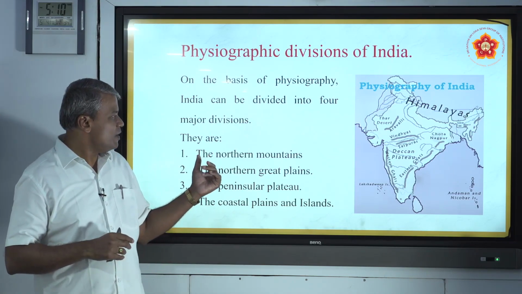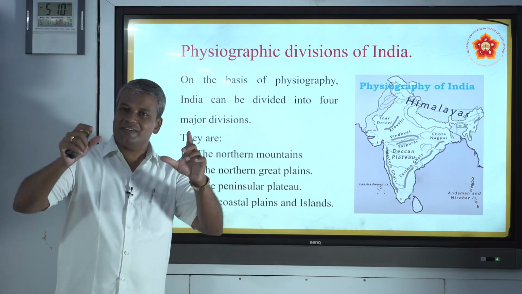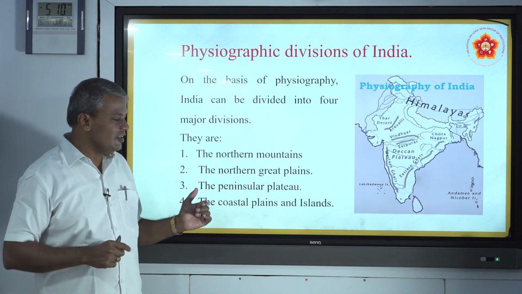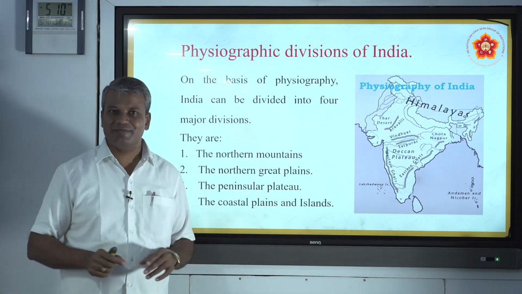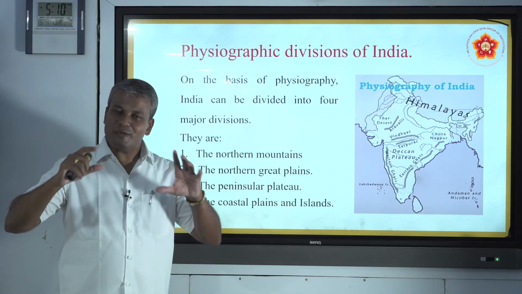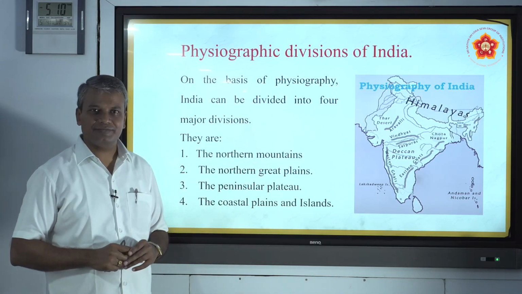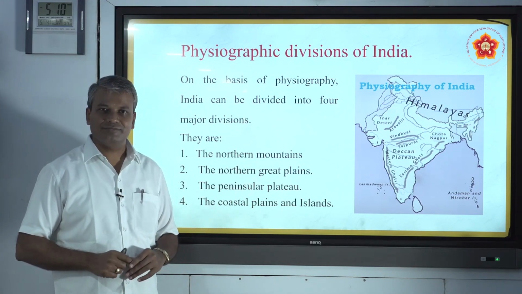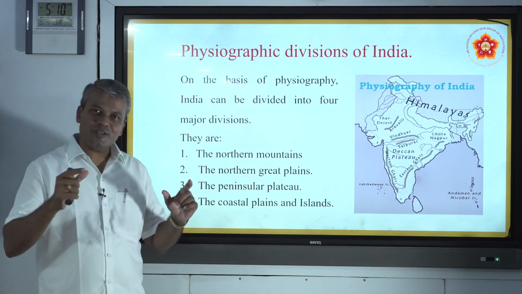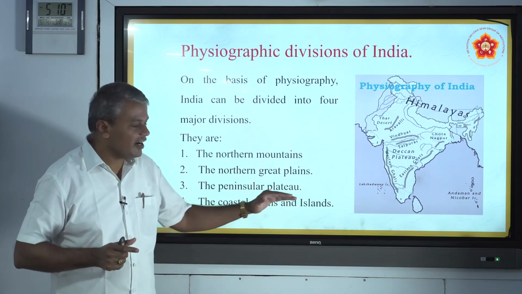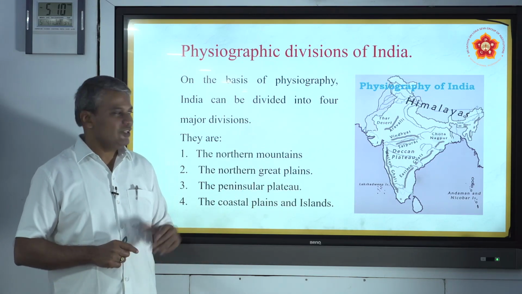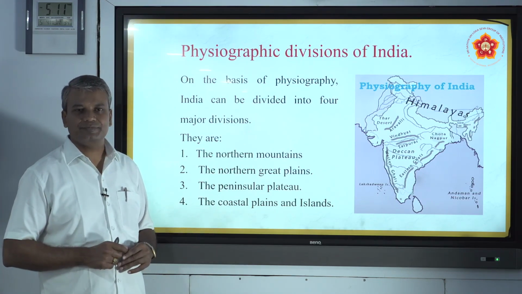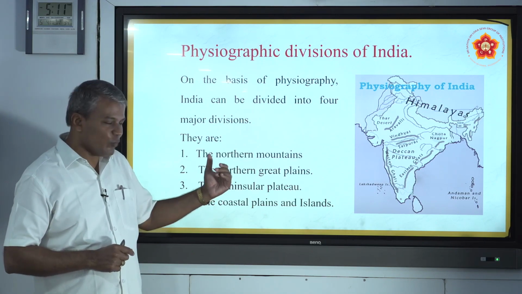The first one is the northern mountains, the great northern mountain walls. The second one is the great northern plains drained by several important rivers. The third one is the peninsular plateau. The fourth one, the coastal plains and islands. Now, let us discuss one by one.